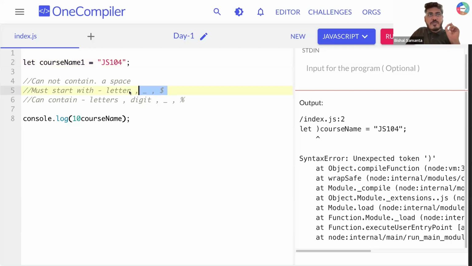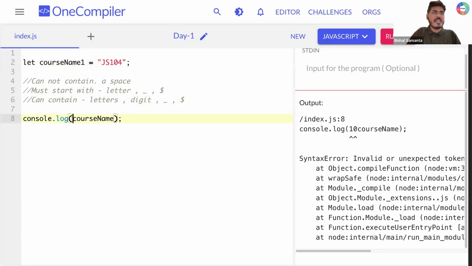The first letter should be like that, but once you have created it, going ahead from here to here, you can have letters, digits, underscore, or dollar. Can I create a variable name where the last character is a digit? Yes. So here it should be a dollar. Okay, if I run this, with course name 1 as my variable name,